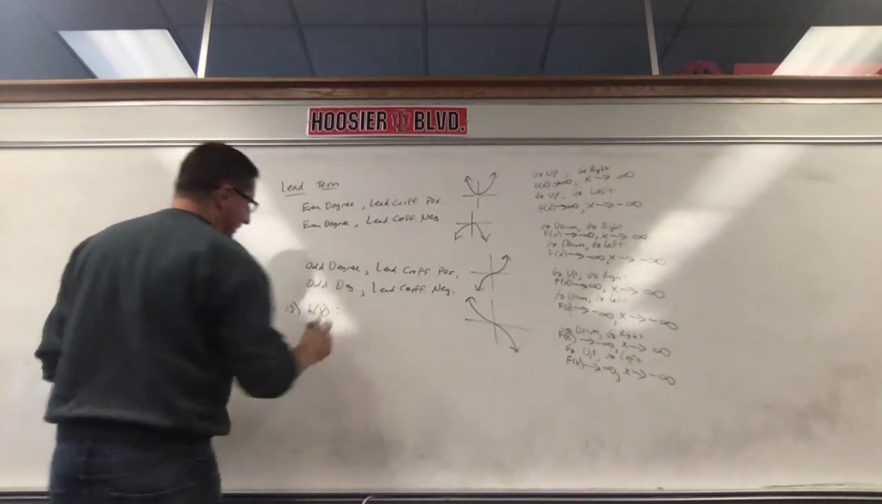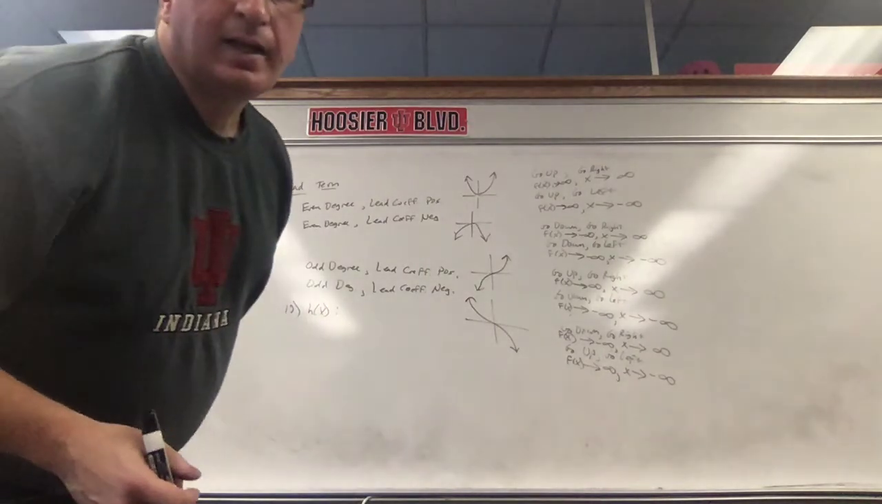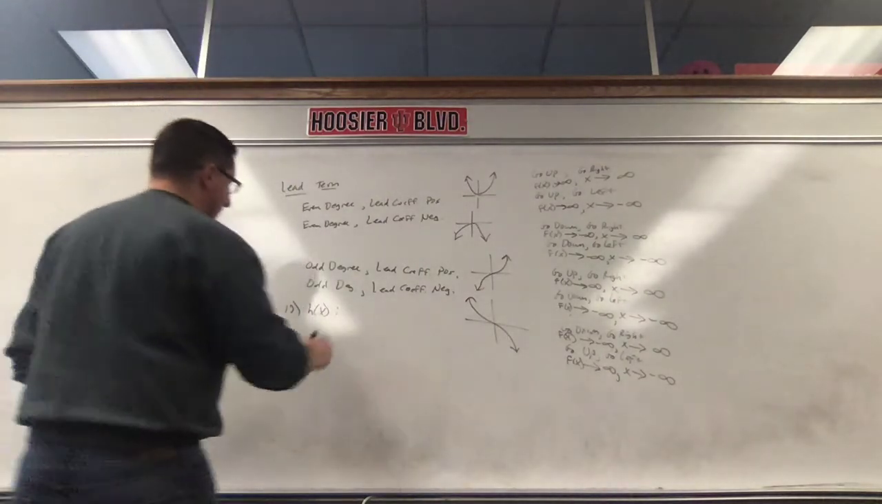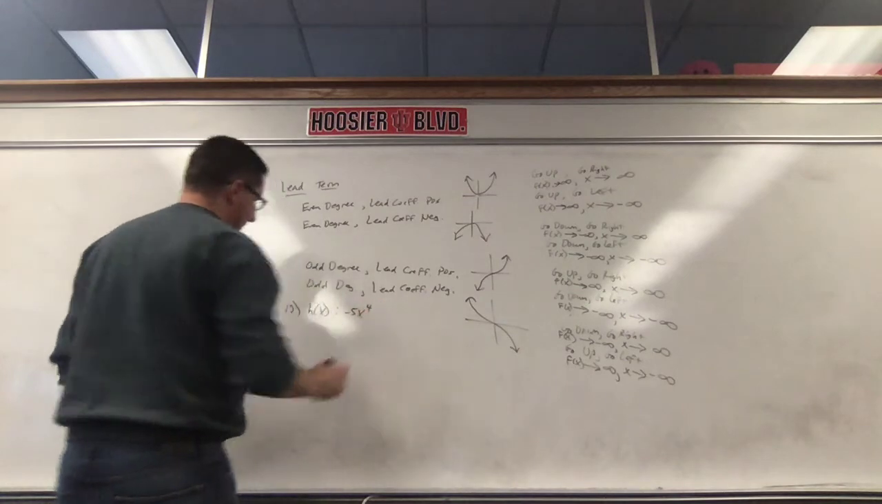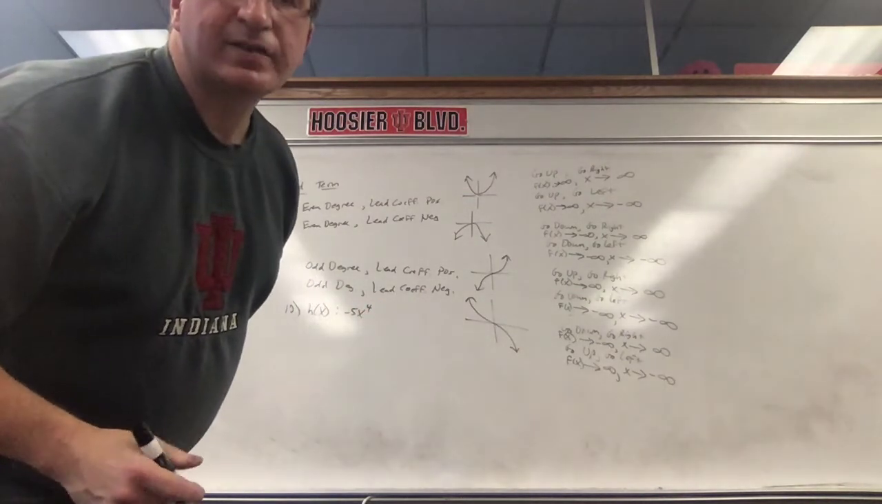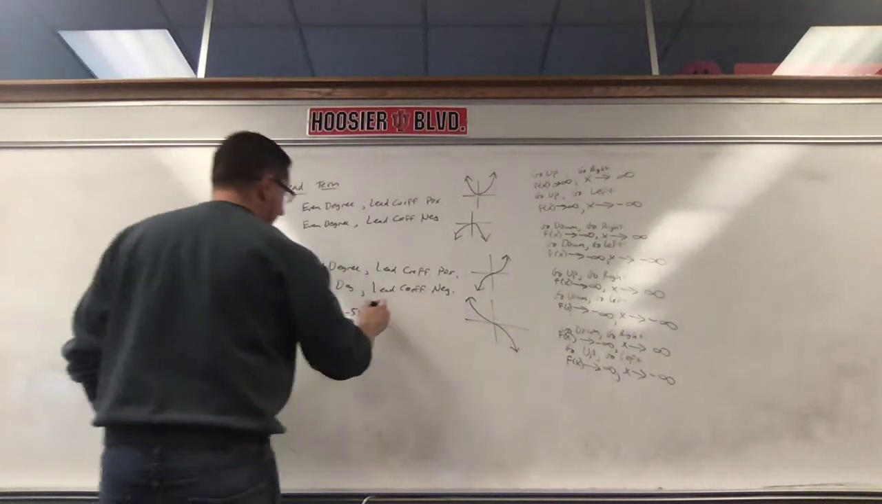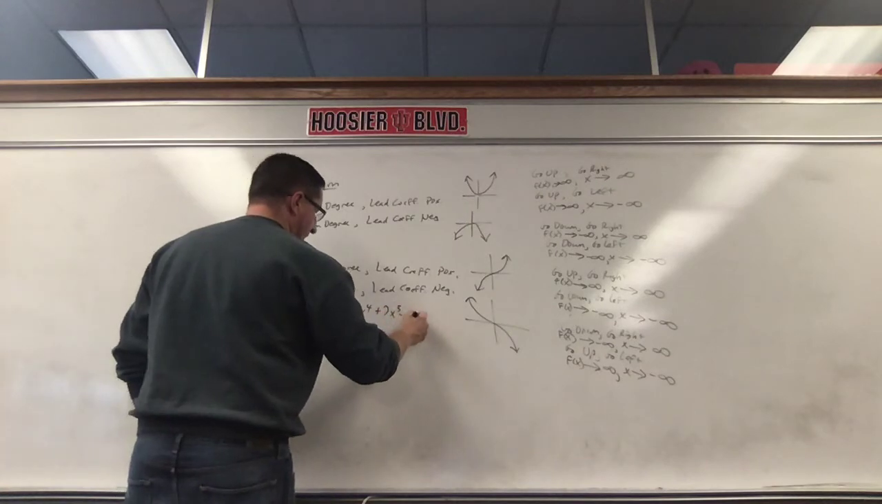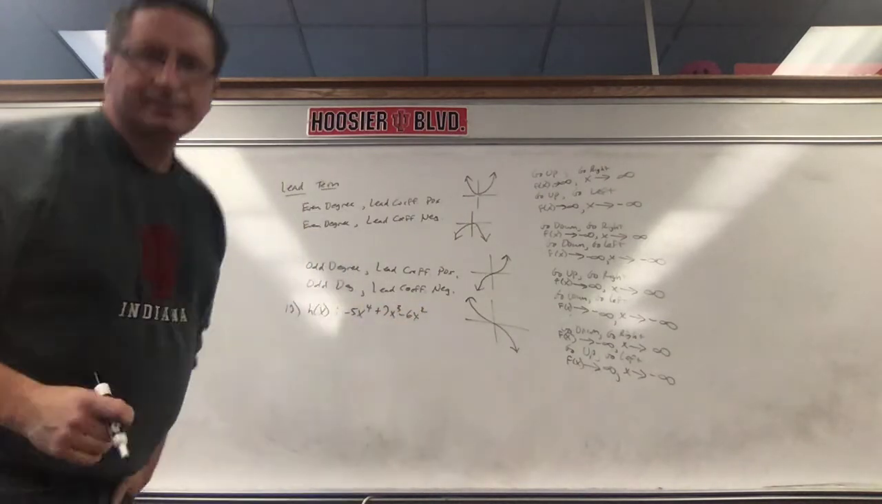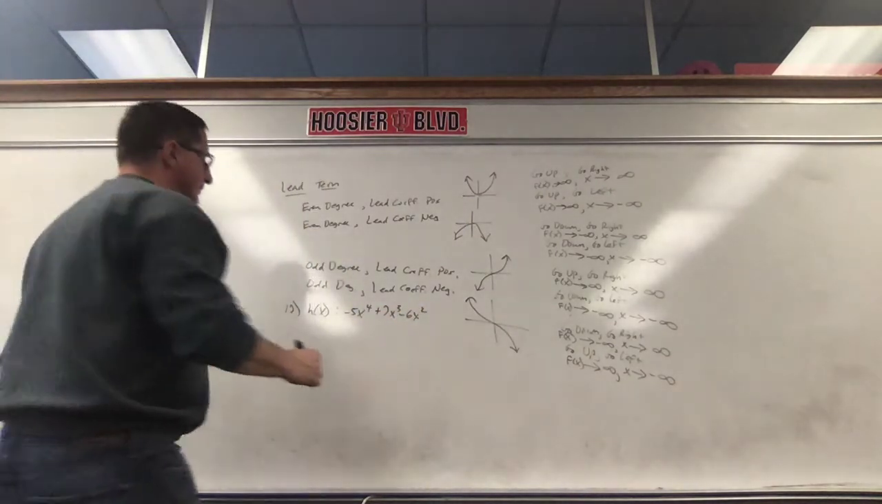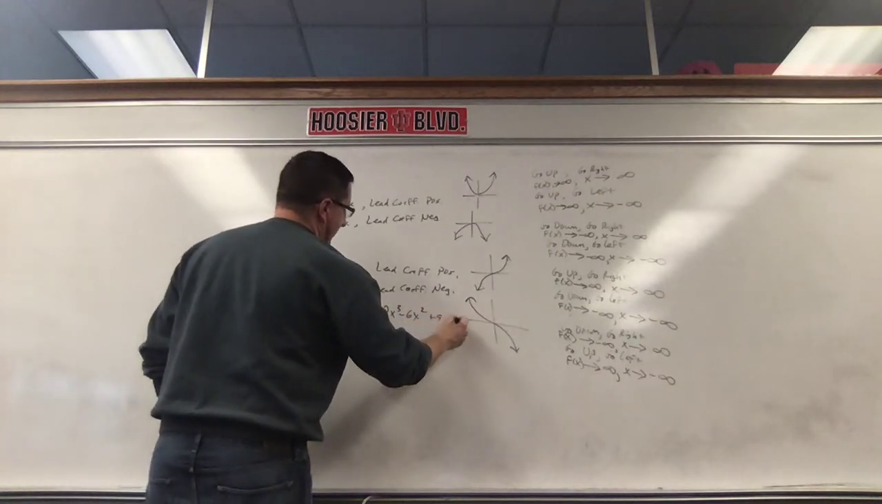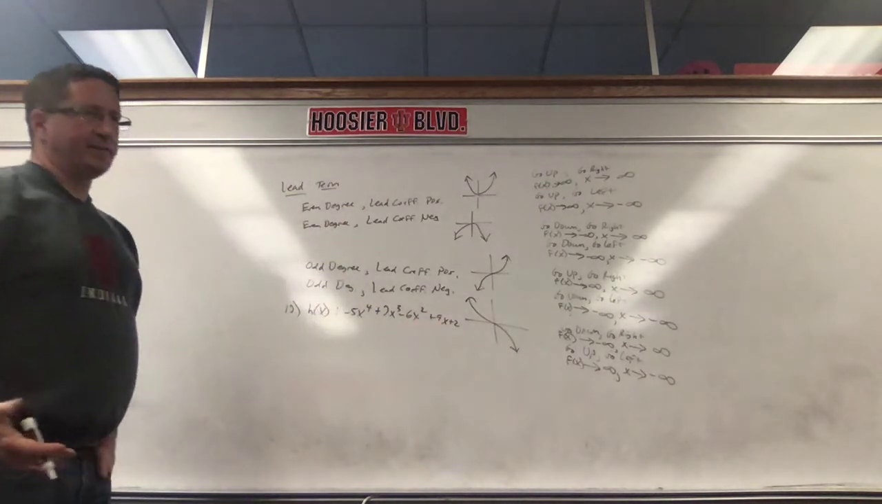H of x is negative 5x^4 plus 7x^3, 6x squared, 9x plus 2. Okay. So they want the end behavior, okay?